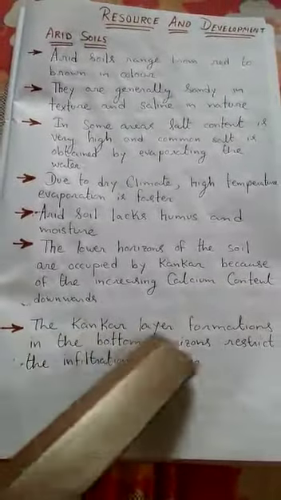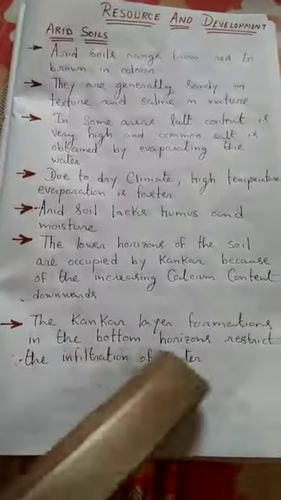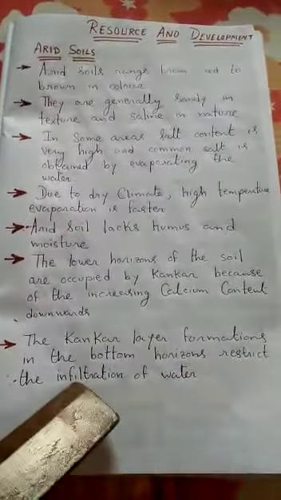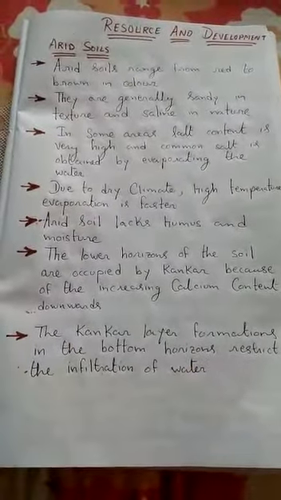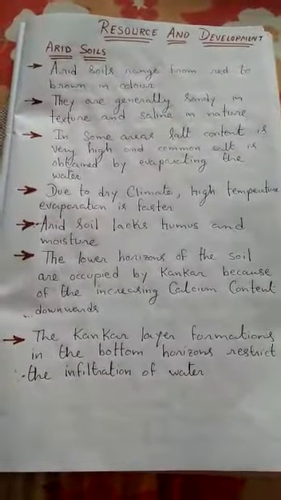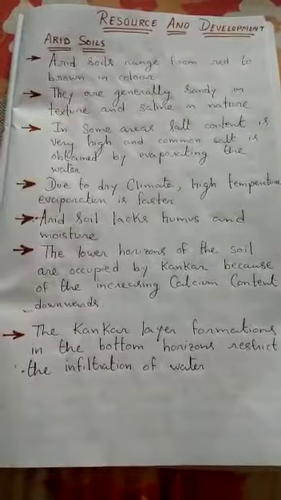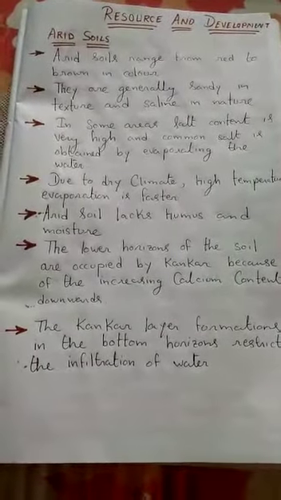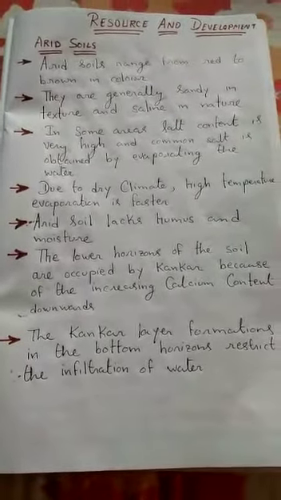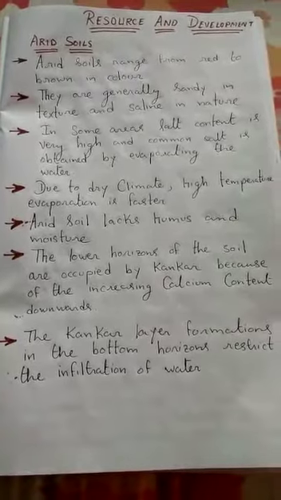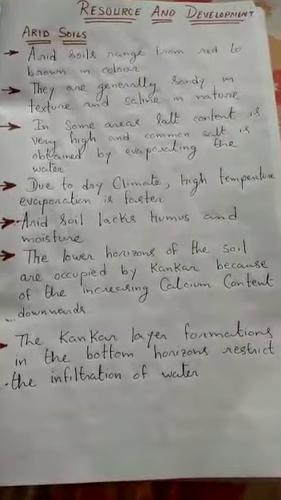The kankar layer formations in the bottom horizons restrict the infiltration of water. That means in the soil you will find kankar also, and due to this kankar, the water can't penetrate deep inside. Alright, water can't percolate inside the ground.